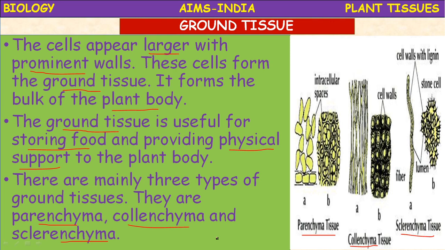So the maximum plant body is composed of this ground tissue. Ground tissue in the plant is divided into three subtypes: parenchyma, collenchyma and sclerenchyma.